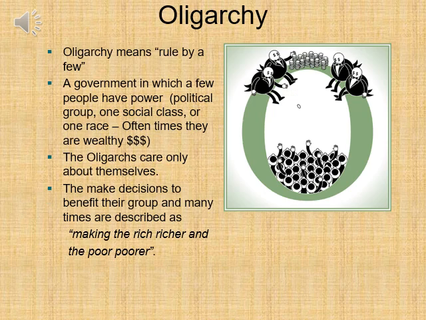Oligarchy system. Oligarchy means a rule by a few. This is a type of government in which a few people have power, very few within a political group or one social class or one race. Oftentimes they are wealthy. They have a lot of money and have a great controlling interest in maintaining their power. The oligarchs typically care only about themselves. They make decisions to benefit their group and many times are described as making the rich richer and the poor poorer.